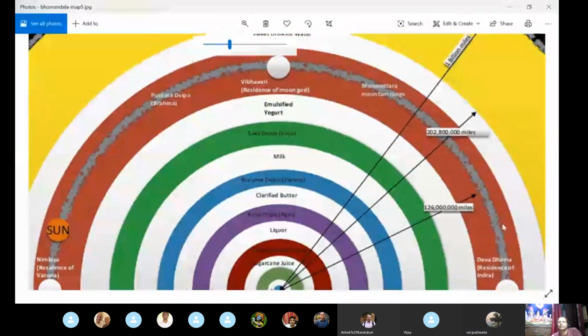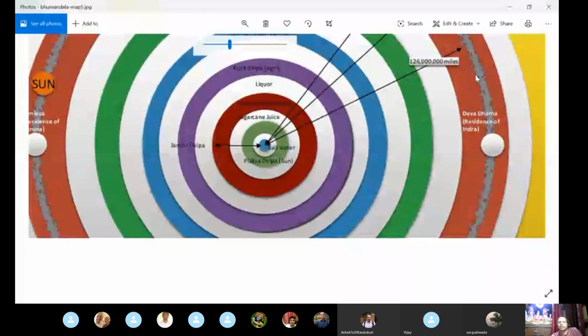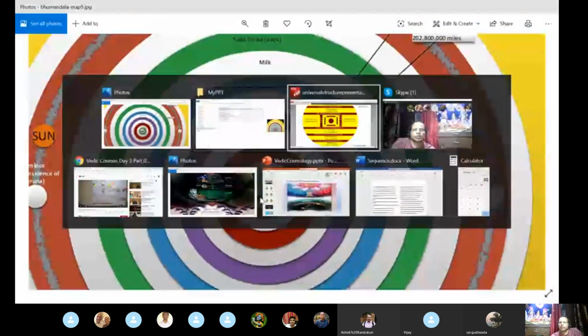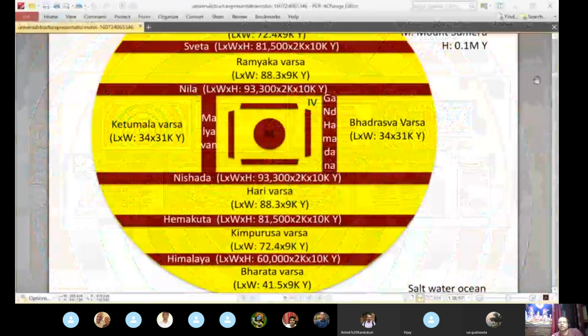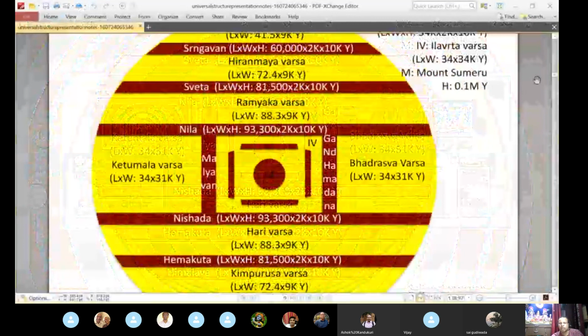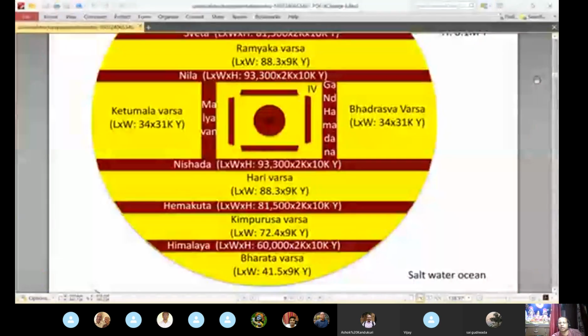So the entire thing is flat. Everything is flat. In the middle, Jambudvipa is there. When we come to Jambudvipa, we are here actually. In the middle is Ilavrita Varsha. Then below that are Hari Varsha, Kimpurusha Varsha and Bharata Varsha. The Himalaya mountain is mentioned as 60,000 yojanas high, separating Bharata Varsha from Kimpurusha Varsha.